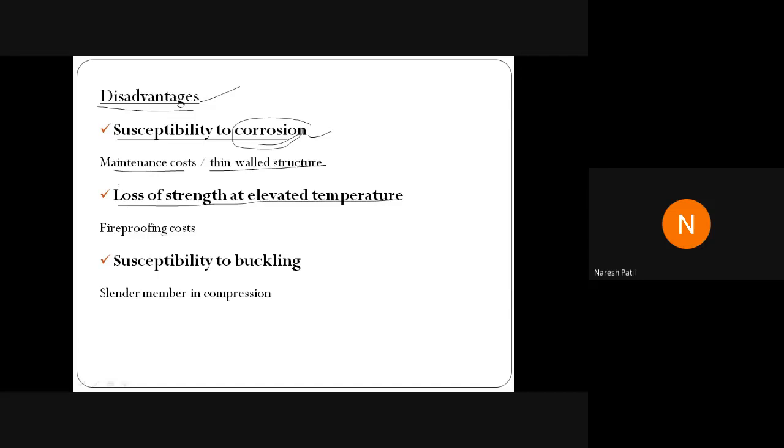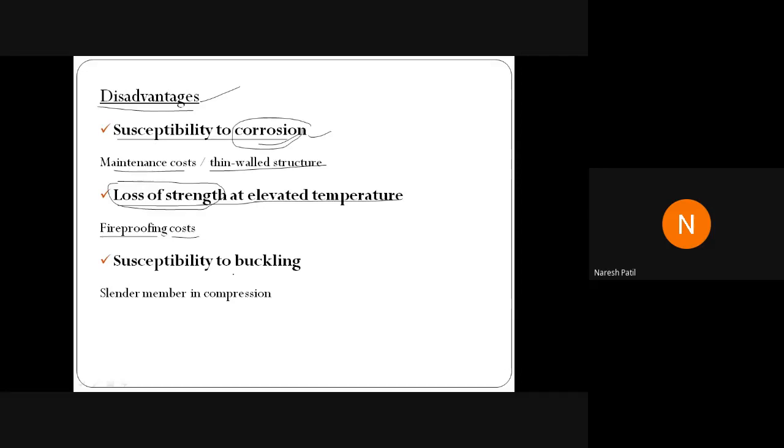So what will happen here? Loss of strength. So for that what you have to do? You have to do the fireproofing. So again, fireproofing cost will increase. Okay, so this is additional cost apart from the structural design of the construction. So that is one more disadvantage: loss of strength at elevated temperature.